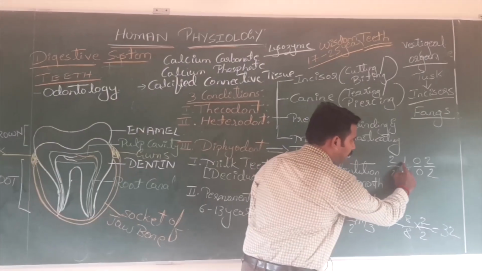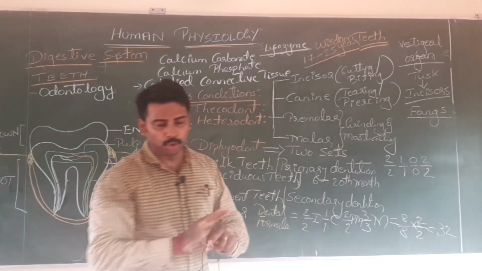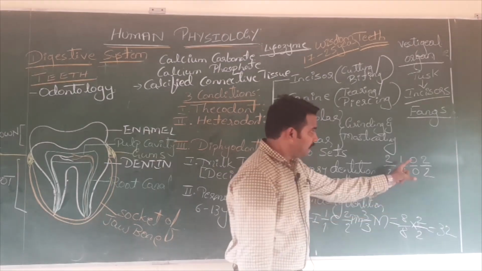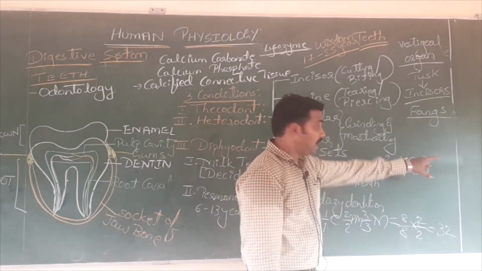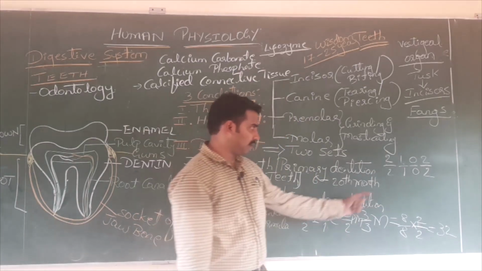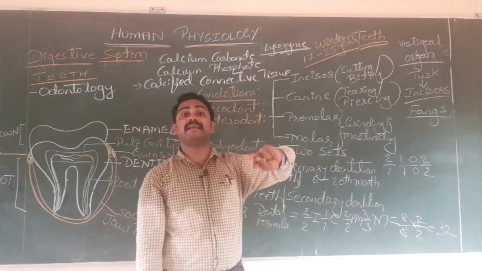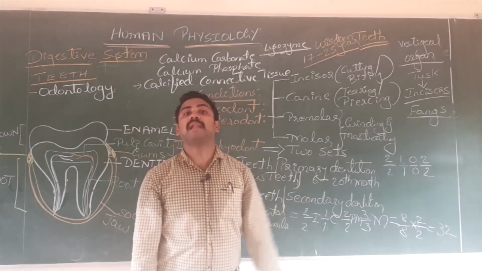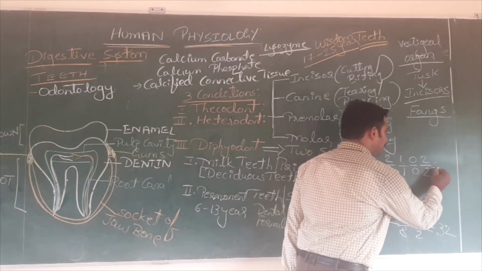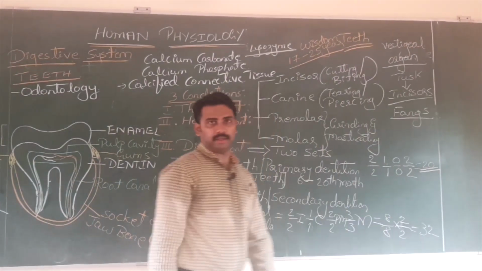No, not at all. It doesn't mean that there is a gap. Try to understand. The place of the premolar is occupied by molar. I repeat, in the children, even though premolars are missing, the space is occupied by whom? Molar teeth, hence there is no gap. Is that clear? So what is the total number? You count it, it comes to how much? 20.